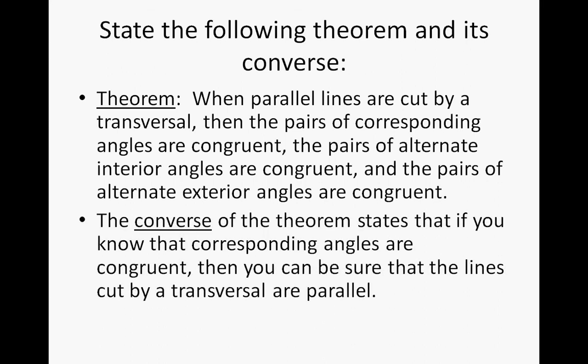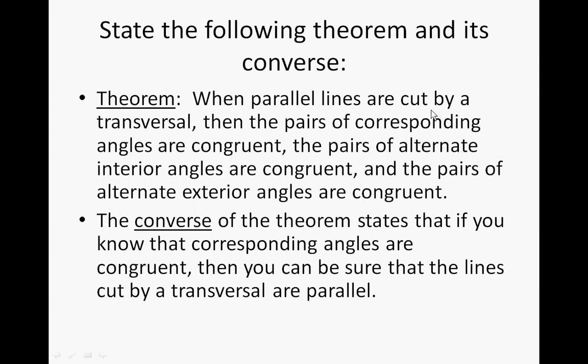So the converse of the theorem, if we say this backwards in a way, states that if you know that corresponding angles are congruent, then you can be sure that the lines cut by a transversal are parallel. So we're starting with the back of the statement: pairs of corresponding angles, pairs of alternate interior angles, and pairs of alternate exterior angles are congruent.